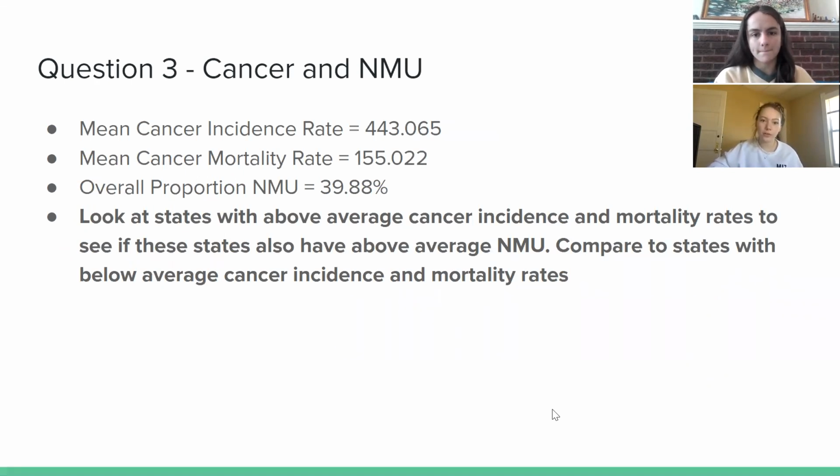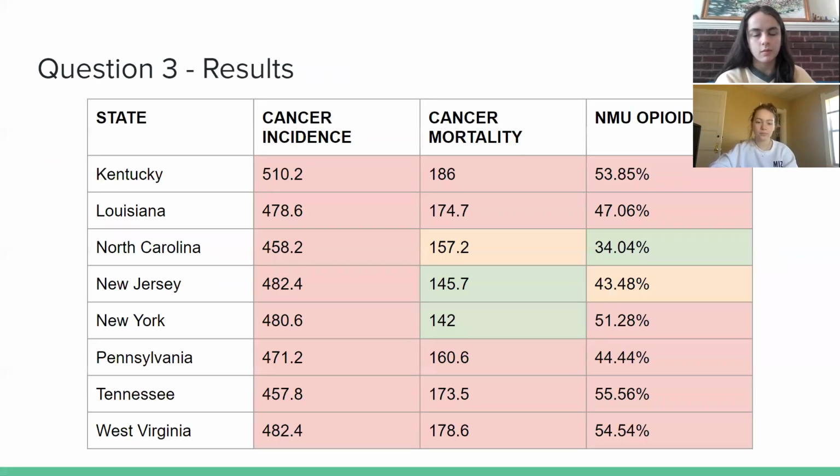All right, so for our third question, we looked at cancer and non-medical use, and we found the mean cancer incidence rate. This is all across the states, the mean cancer mortality rate, and the overall proportion of non-medical use across the states. So then from there, we looked at the states with above average cancer incidence and mortality rates to see if those states also have an above average non-medical use. Then we compared that to the states on the lower end of things, on the below average. What we found from that was that high rates of cancer incidence and mortality were associated with higher usage or higher non-medical usage of opiates.